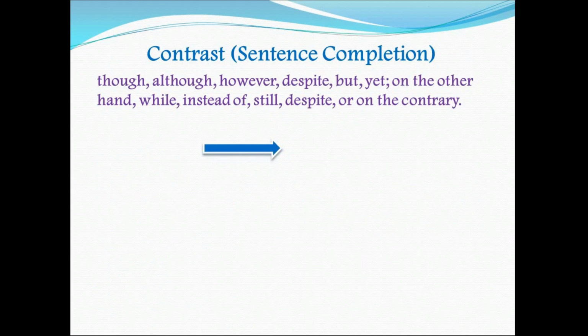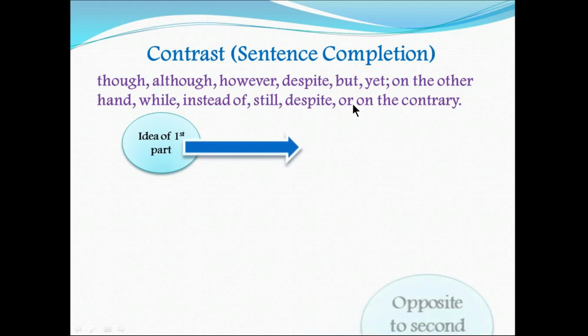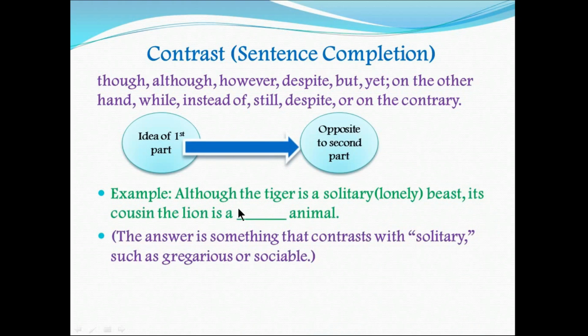Final type of sentence completion could be like contrast, which includes words like though, although, however, despite, but, yet, on the other hand, while, instead of, still, despite, or on the contrary. In this type of sentence, one part of the sentence actually expresses an idea that is quite opposite to the idea of the other part of the sentence. Although the tiger is a solitary beast, solitary means lonely, its cousin the lion is a dash animal. So in the answer there must be something that is quite opposite of the word solitary. Solitary means lonely, and here the word could be sociable.